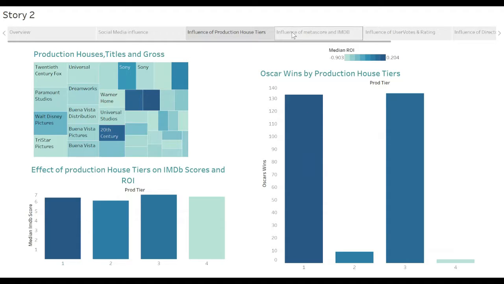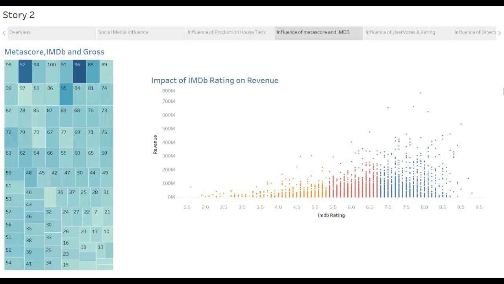We then looked at the Metascore, which was another feature that we brought in through our OMDB dataset, and we noticed that frankly it does not matter how great your score is. You could have a score of 98 or 82, and they're quite close to each other. So you could dock a few points, but yet do great in the box office. Additionally, as it makes a lot of sense, the greater your IMDb score, the better your revenue, and that is reflected by this graph here.